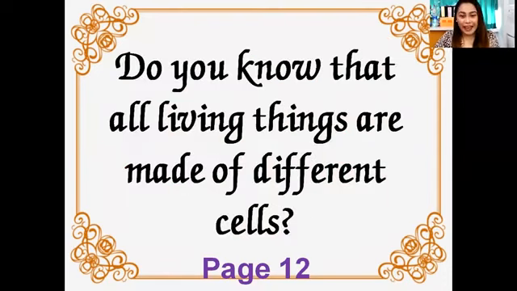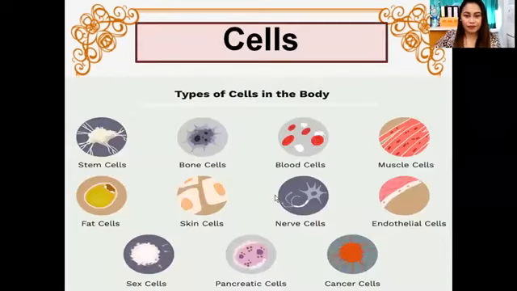Do you know that all living things are made of different cells? What are these cells? We have stem cells. Stem cells repair.